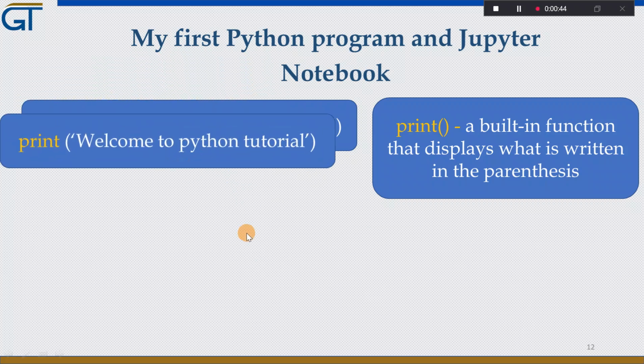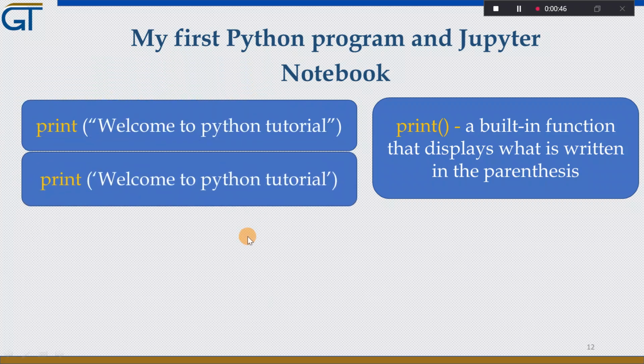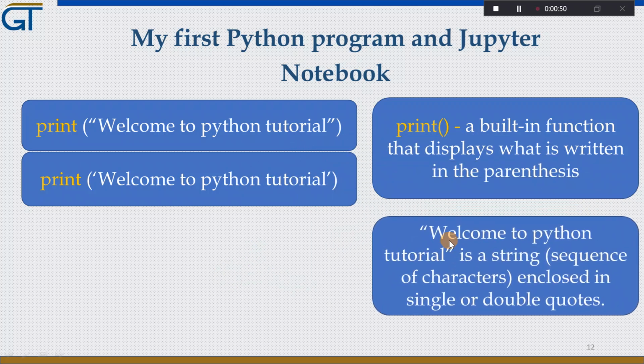We can also use a single quote, as the output is the same as the double quote. Welcome to Python tutorial is a string in Python, as in many programming languages, and it is a sequence of characters enclosed in either a single or a double quote.